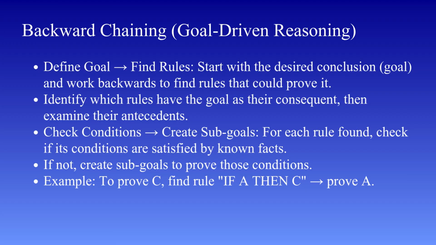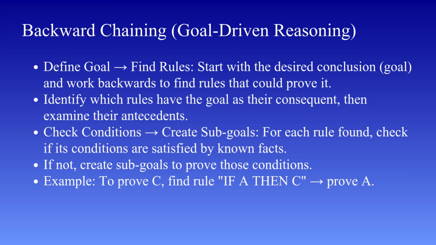Let us understand how this process works step by step. First, the system identifies a goal. For example, we want to prove that a certain statement, say C, is true. Once the goal is defined, the system searches for rules in the knowledge base that can lead to that goal. For instance, if there is a rule that says, if A is true, then C is true, the system recognizes that proving A will help in proving C. Now the system checks whether A is already known. If A is present in the working memory, then the goal C is immediately satisfied.